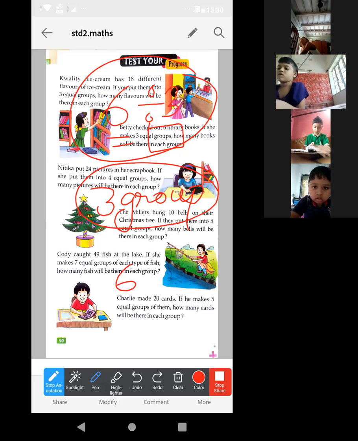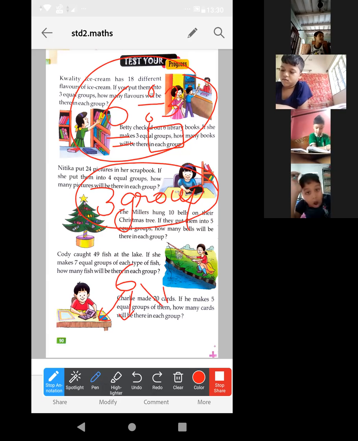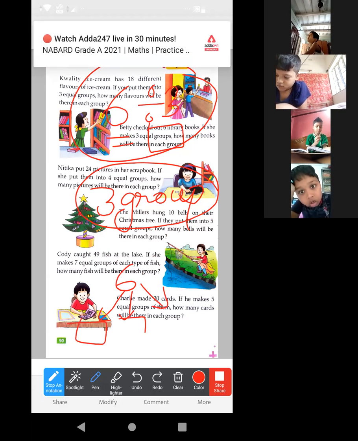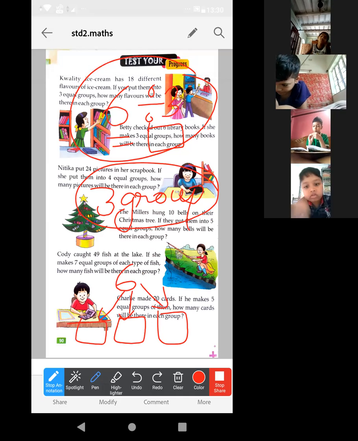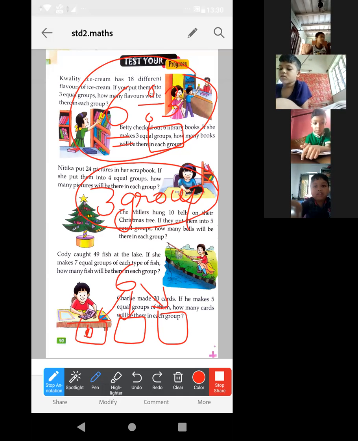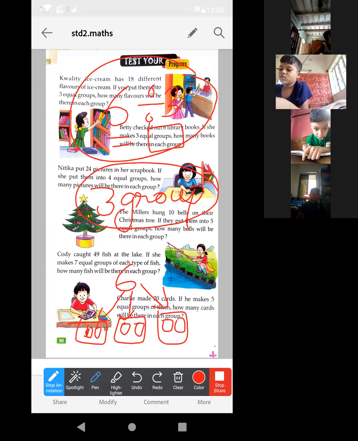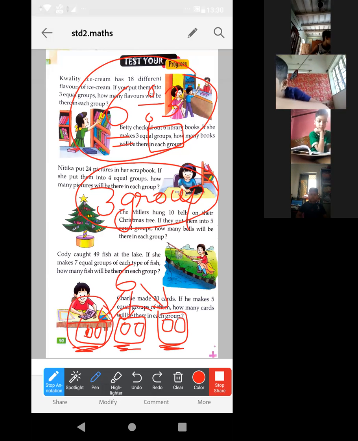Look, 6 we can divide in such a way: first group, second group, third group. There will be 2 books in the first, another 2 books here, and another 2 books here. So the total count, look, there are 6 books, and we have divided them into 3 equal groups. Is it clear, Ankush?